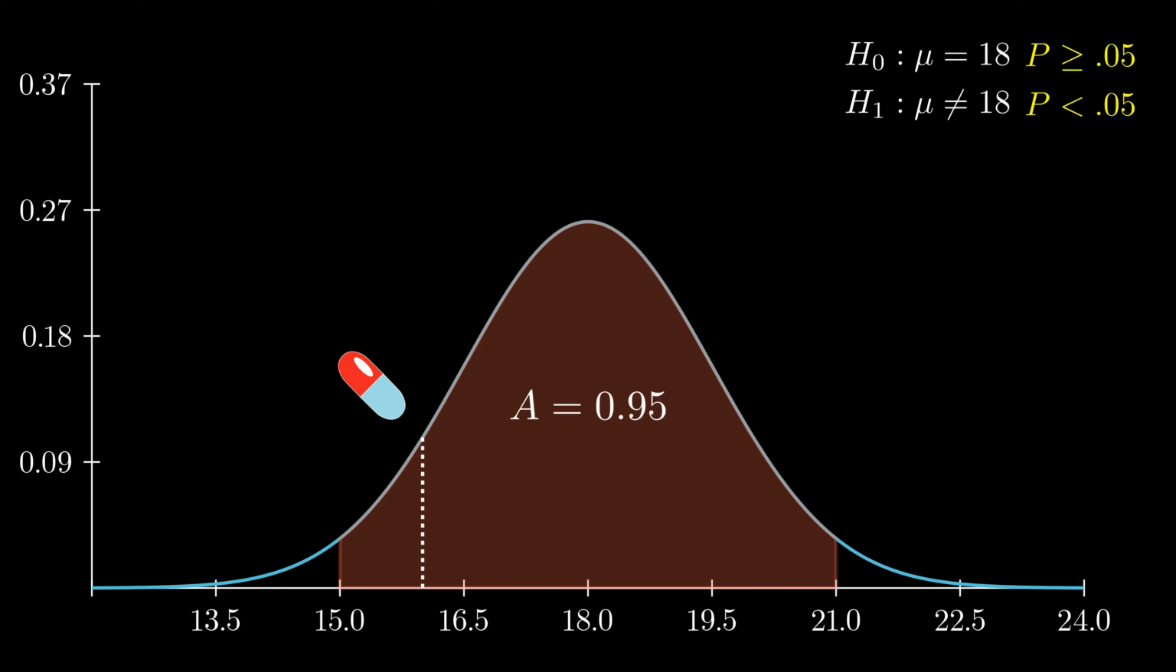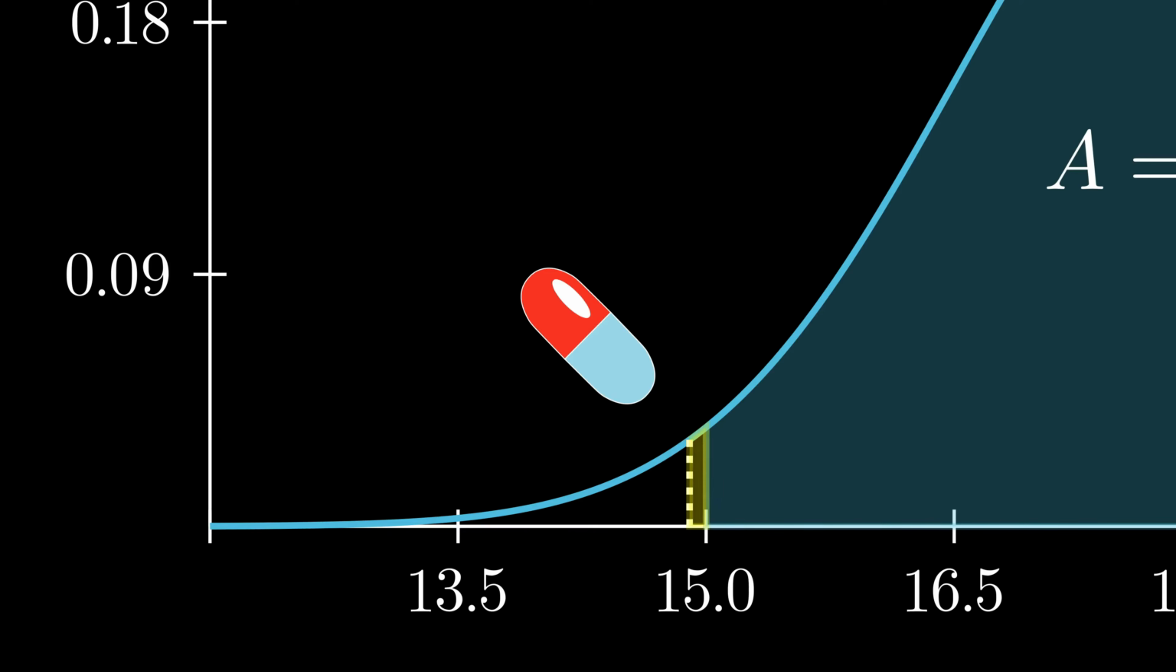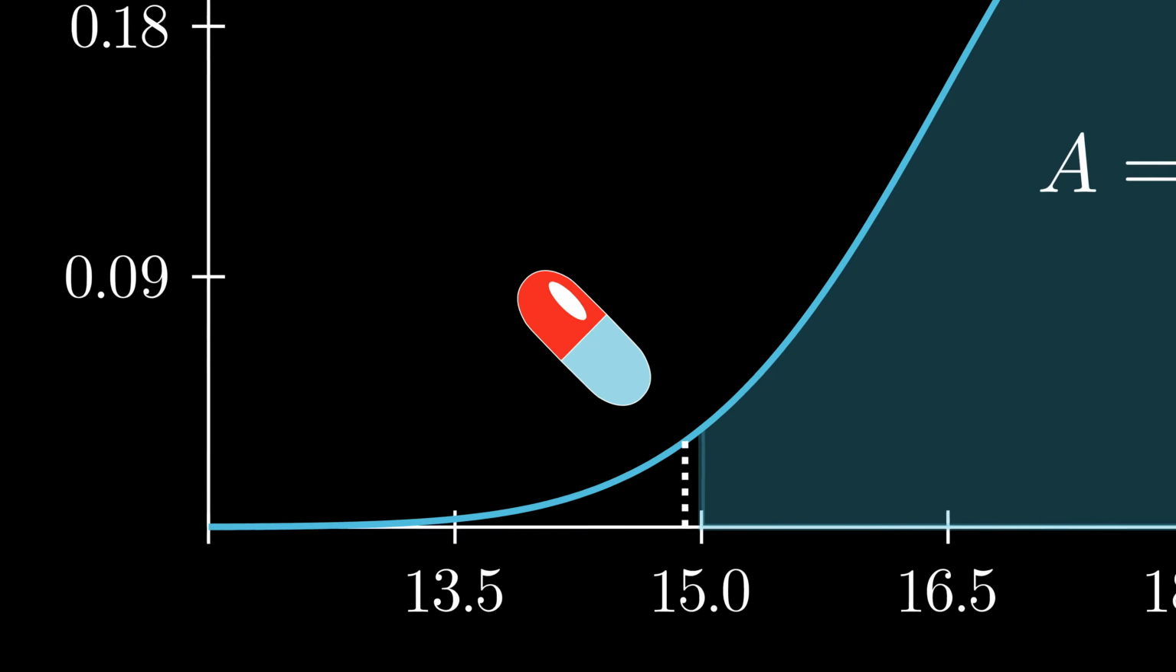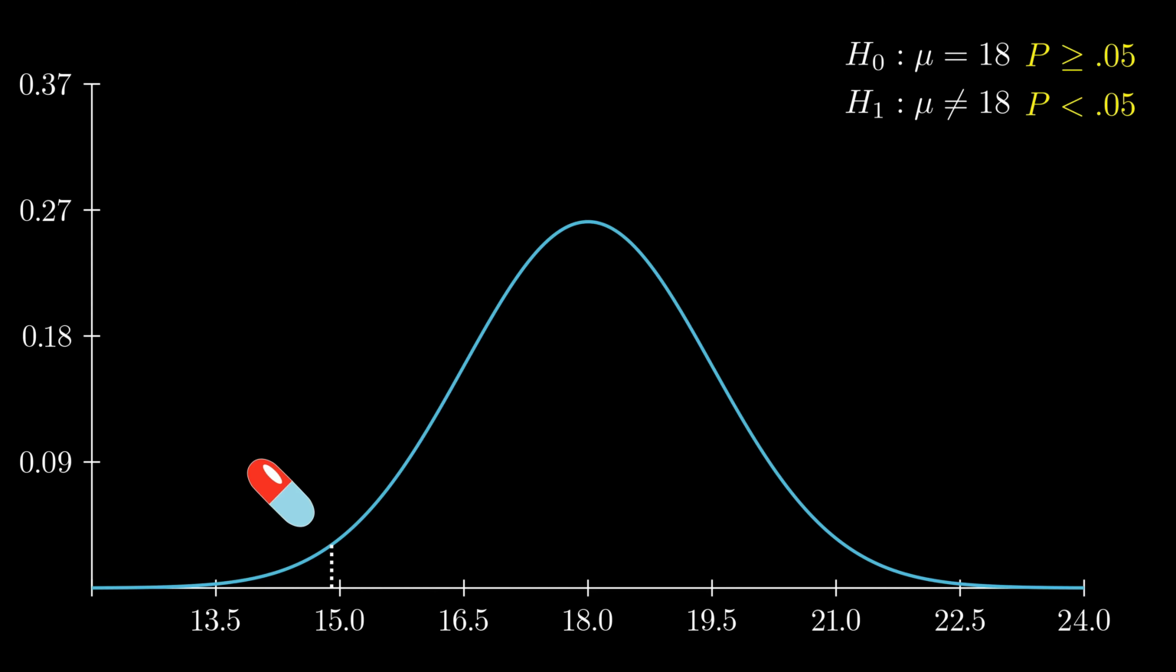Intuitively, we can say that because the drug average recovery time was observed inside this 0.95 area, we fail to reject the null hypothesis. We can't say the drug is having any effect. Let's try a different drug. This one has an average of 14.9 days of recovery. Because it is outside that 0.95 area, we can say this is unlikely to have happened by random chance. Perhaps the drug is doing something, given our 0.05 threshold.